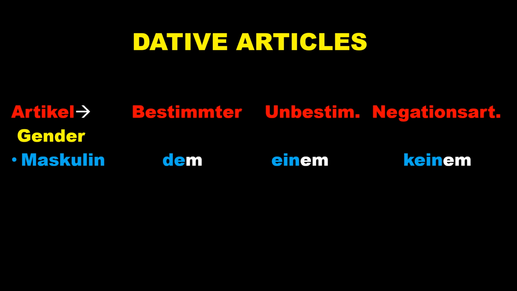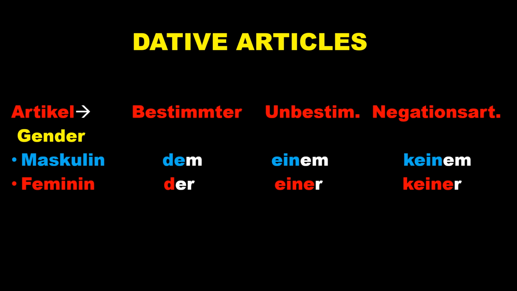In masculine we again have it: we have changed from nominative der, accusative den, now dative dem. So do remember the change. It all changed from the base table, so you need to learn the base table. That is why it is very important. So here, dem, einem, keinem.